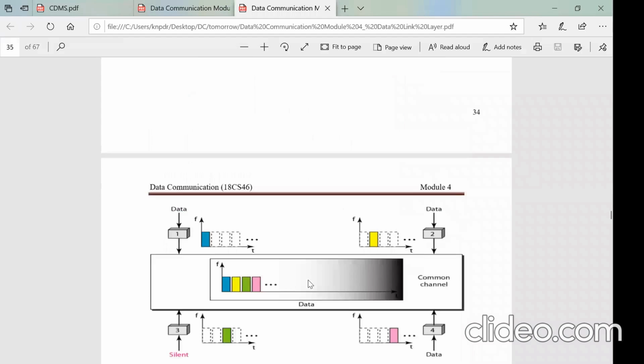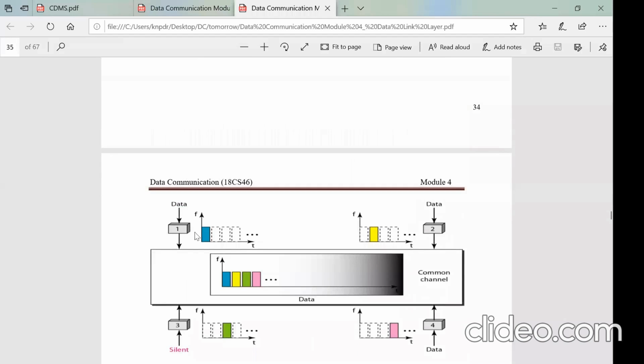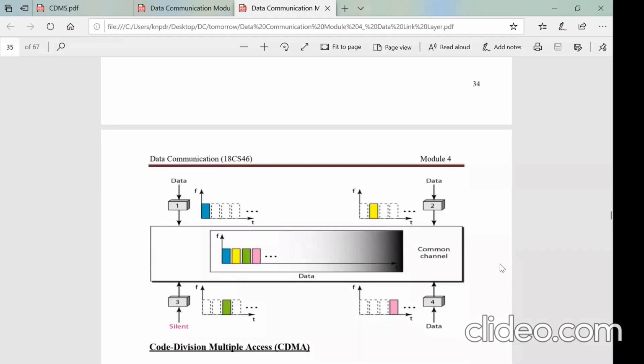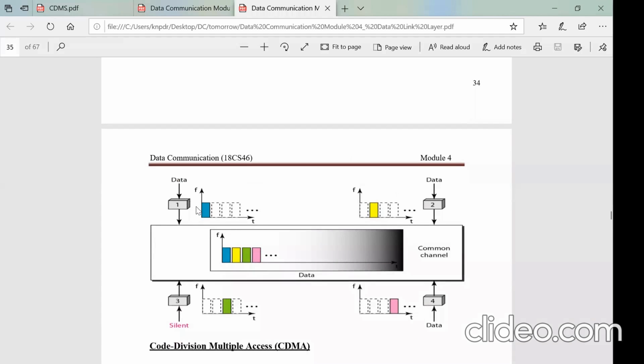In time division multiplexing, the total time is divided. If there are 4 stations, there will be 4 slots. Look at the different colors here. The blue time slot is given to station 1. You can take this slot to be 1 millisecond, so 0 to 1 millisecond is the duration given. If it has data, it can send its data in this 1 millisecond time slot, whatever the time slot allotted may be.